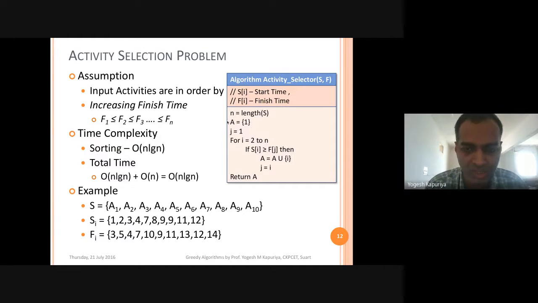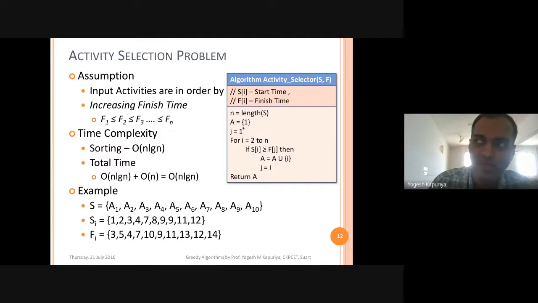So initially your solution will begin with A1. Because you have executed the first activity, you need to keep track of the current activity. Let's say J is the number which keeps track of the current activity, so you will make J equal to 1.